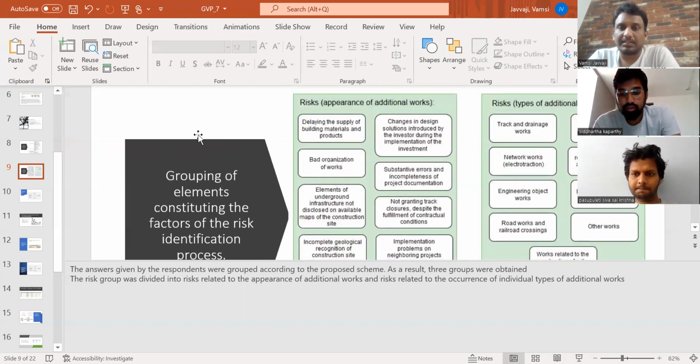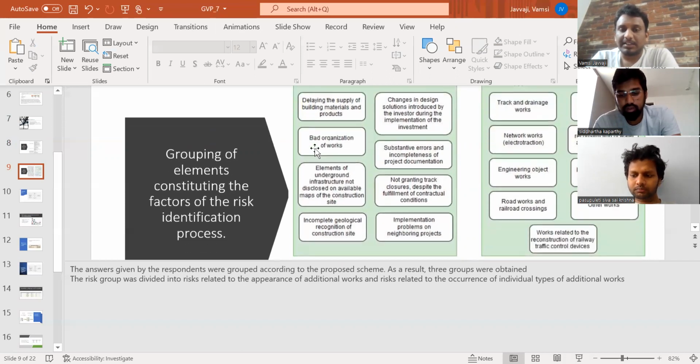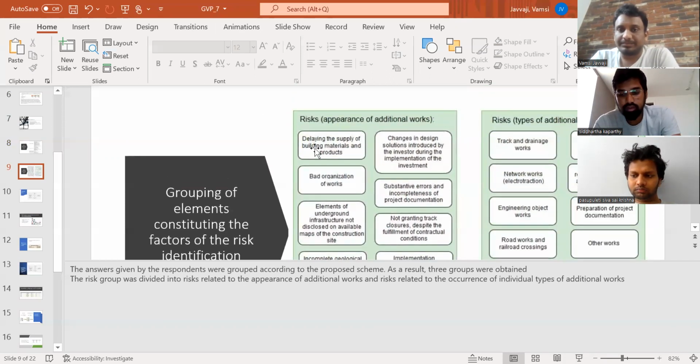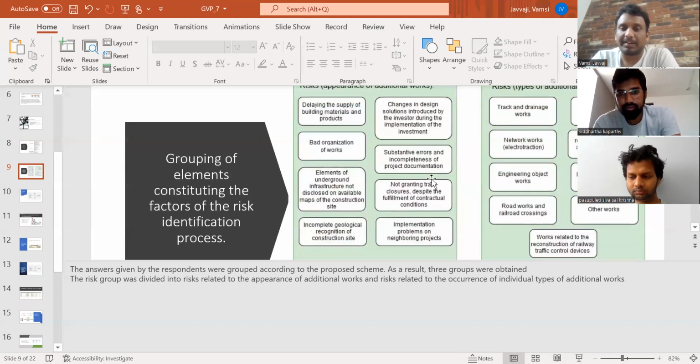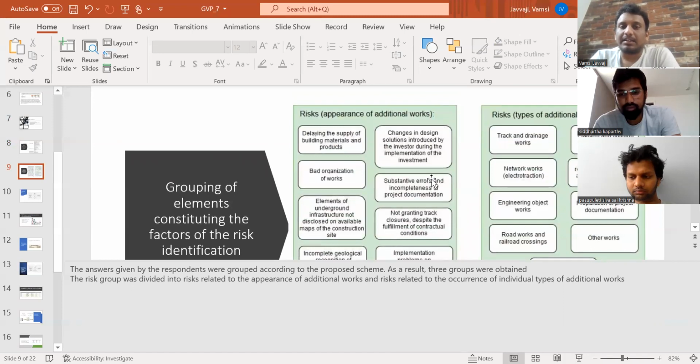There are risks of the appearance of additional works, like delaying the supply of building material and products, bad organization of works, elements of underground infrastructure not disclosed on available maps of the construction site, incomplete geological recognition of the construction site, changes in design solution introduced by the investor during the implementation of the investment, substantive errors and incompleteness of the project documentation, not guaranteeing track closures despite the fulfillment of contractual conditions, and implementation problems of neighboring projects. These are some of the risks in accordance with the appearance of the additional works.